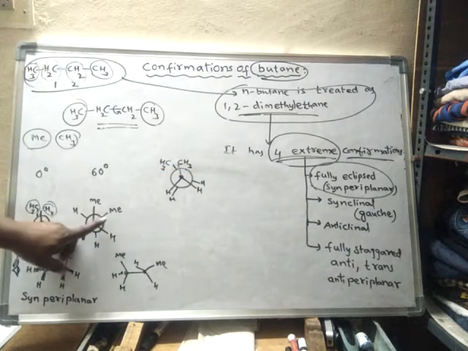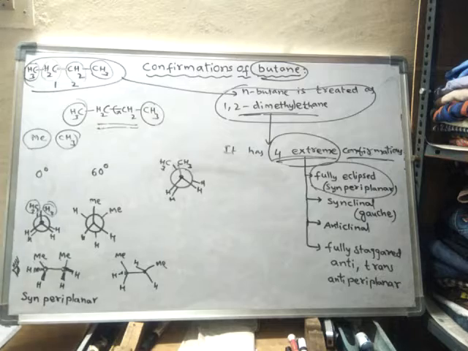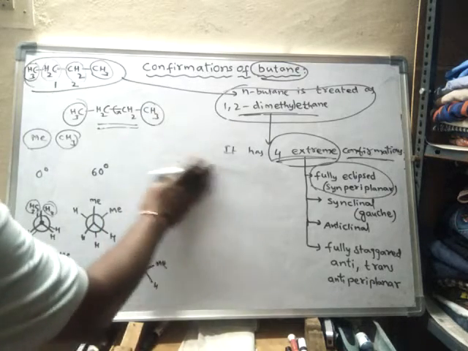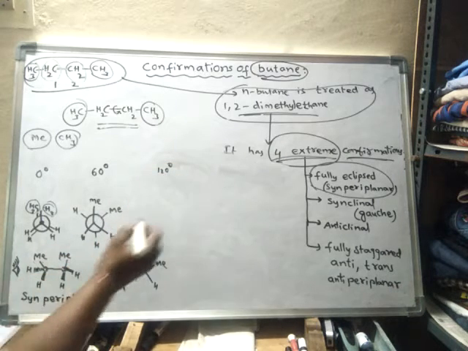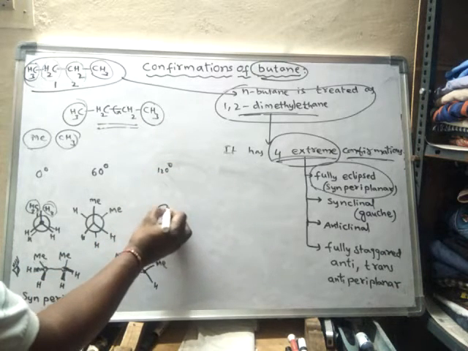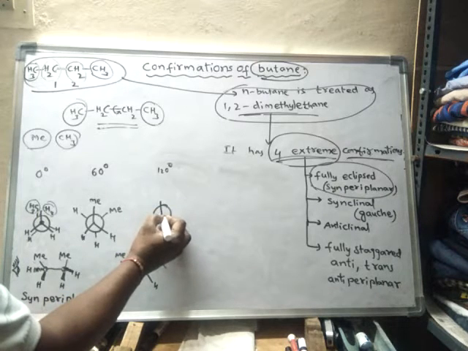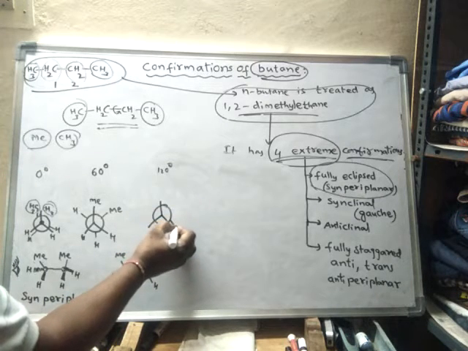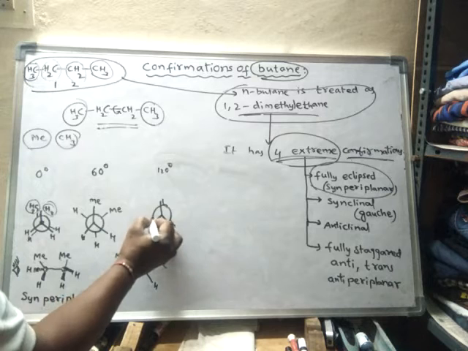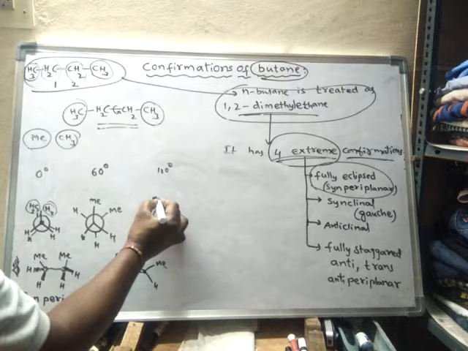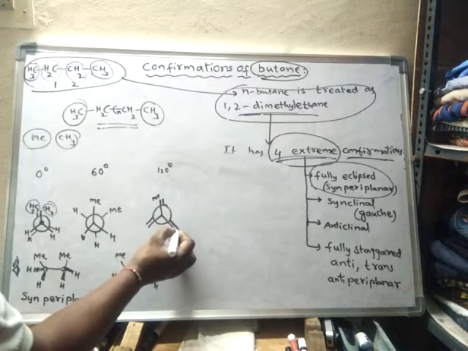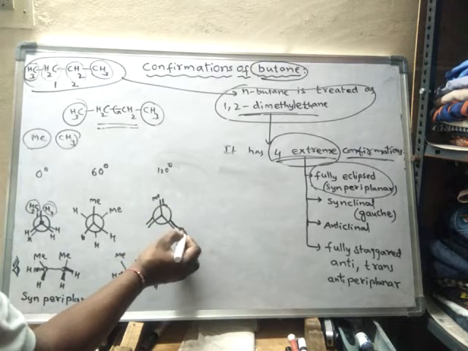Again, 60 degrees more rotation. After 60 more degrees of rotation, that means at a rotation of 120 degrees dihedral angle, what happens? The molecule forms again. Here on the first carbon a methyl group is present, and on the second carbon a methyl group is present.